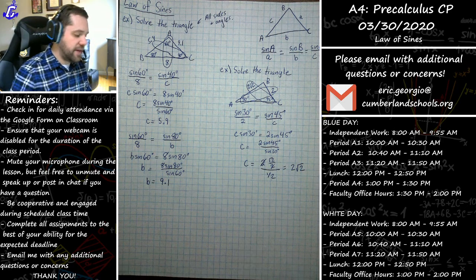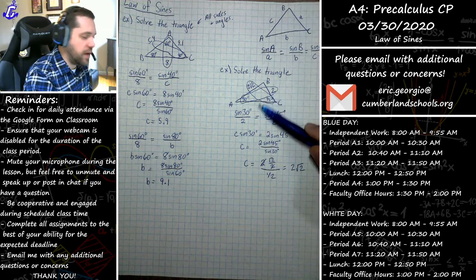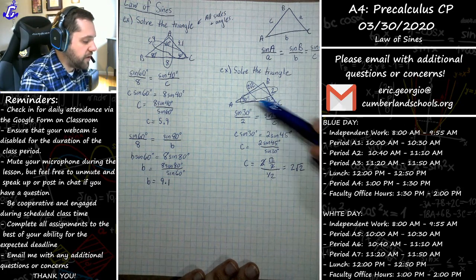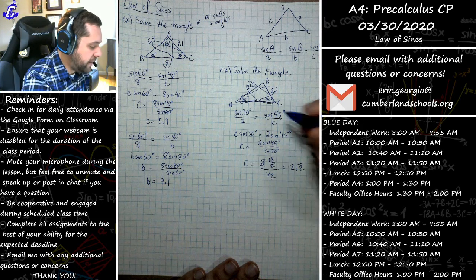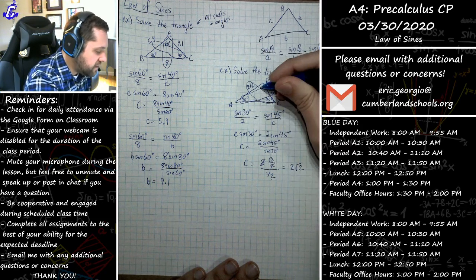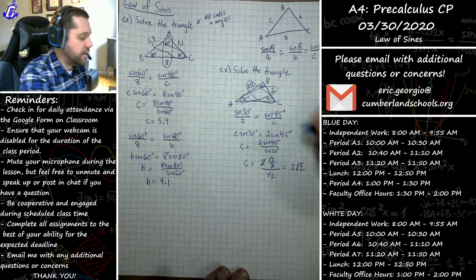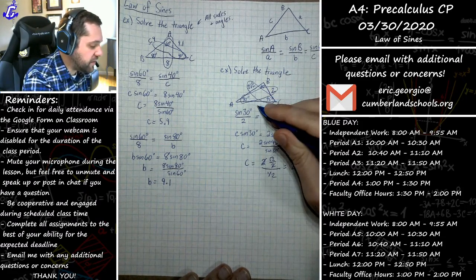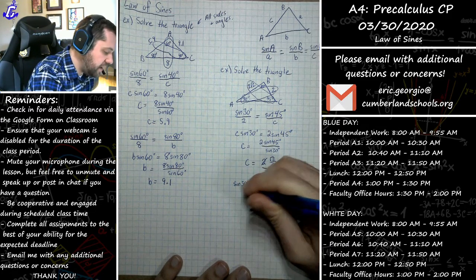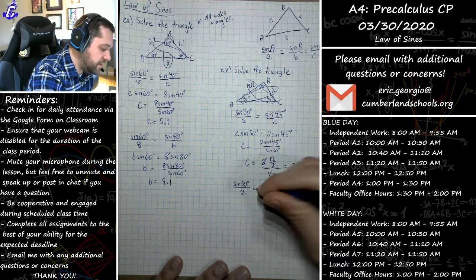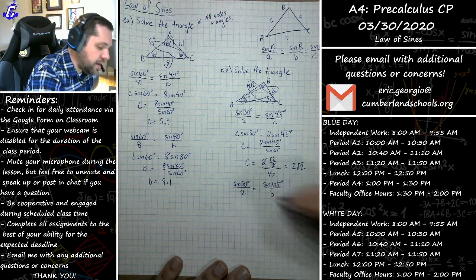But if you notice that, it's a nice handy little shortcut. All right, now again, we can go ahead and get these two that we don't know. If this angle is 30 and this angle is 45, then angle B has to be 180 minus, it looks like 75. So I believe that's 105, right? And so if I know that that's 105 degrees, then we can find this by referring back to our sine A over A: sine of 30 over 2 is equal to the sine of 105 over B.